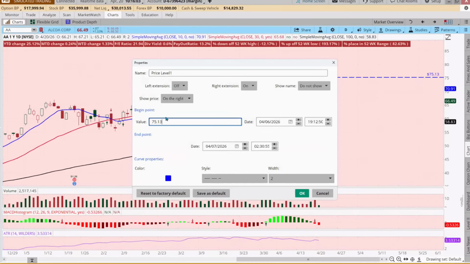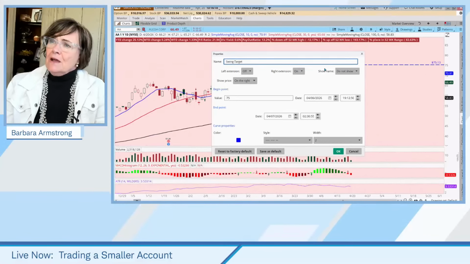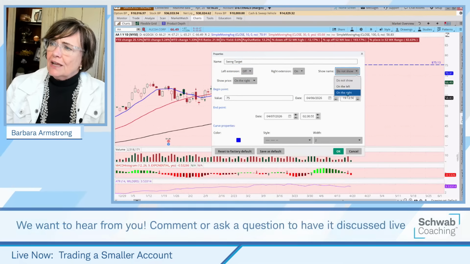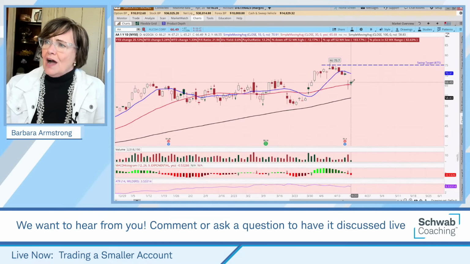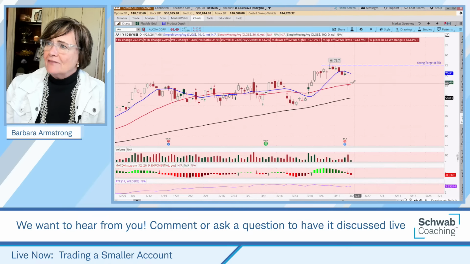I'm just going to call this a swing target because we're going to do two trades. This is a class; we're not suggesting you do this in a live account, we're suggesting you follow along in paper money. But if you did a swing target, you could do stock, right? You could buy shares of stock. We don't have to buy 100 shares.